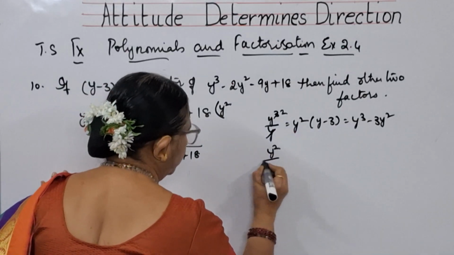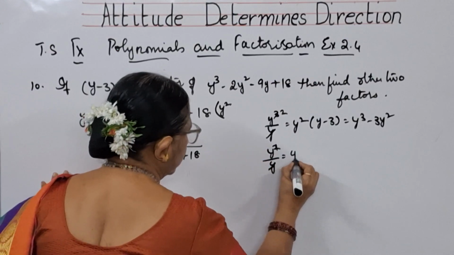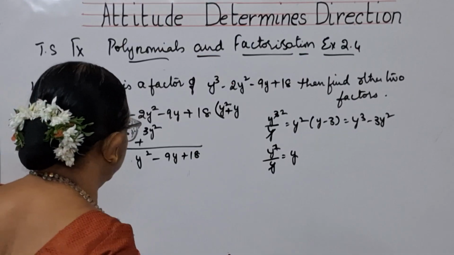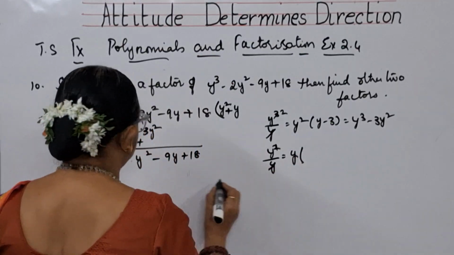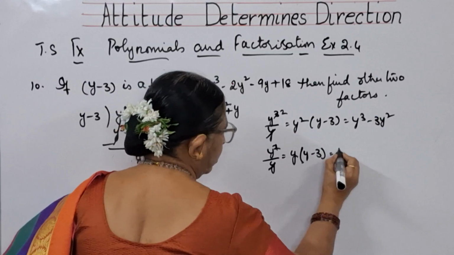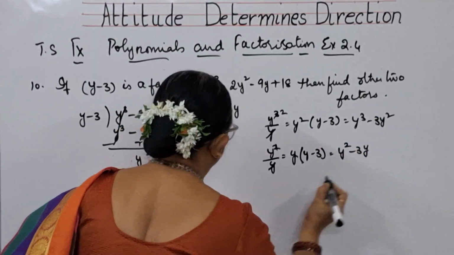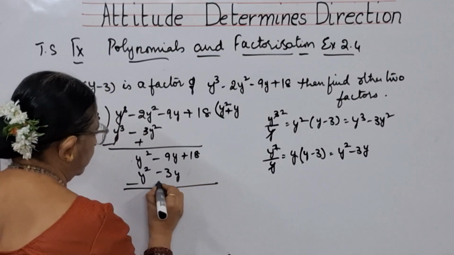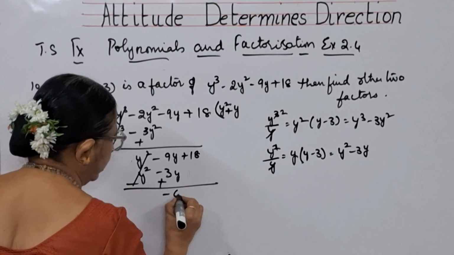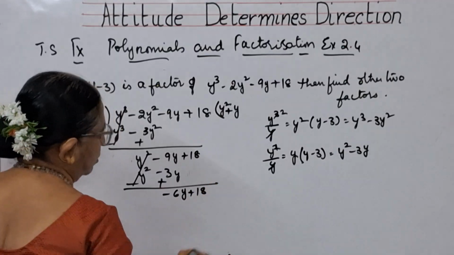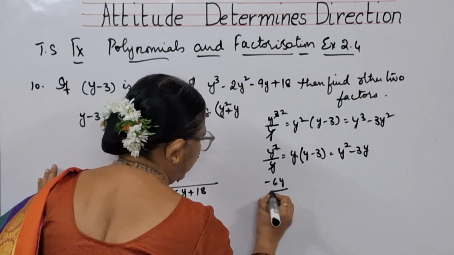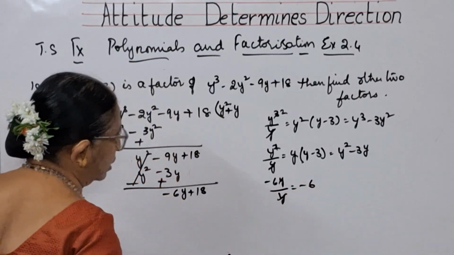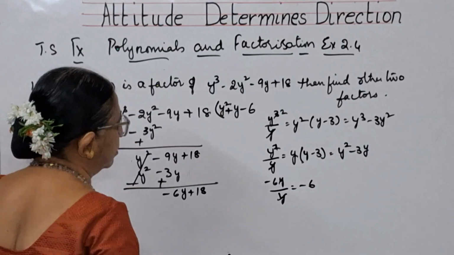When you are dividing y square by y, you are getting plus y. When you take it as plus y, multiply it with y minus 3. What are you getting? y square minus 3y. So when you are subtracting, this becomes minus 6y plus 18. Take minus 6y and divide it by y. y and y get cancelled. You are getting minus 6. So write minus 6 here.